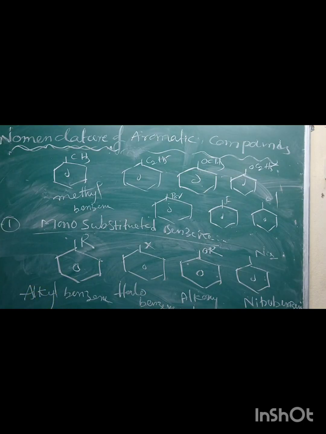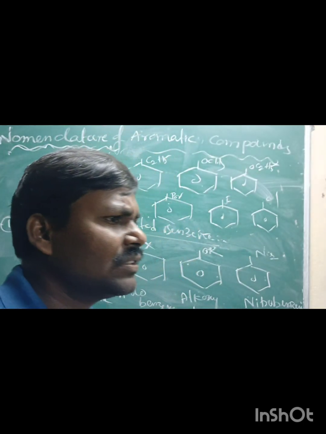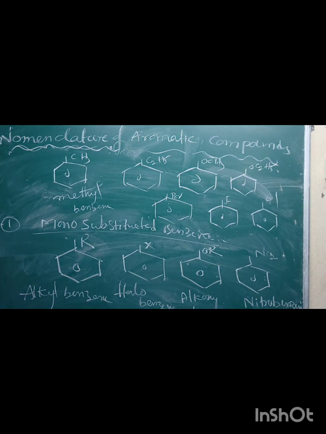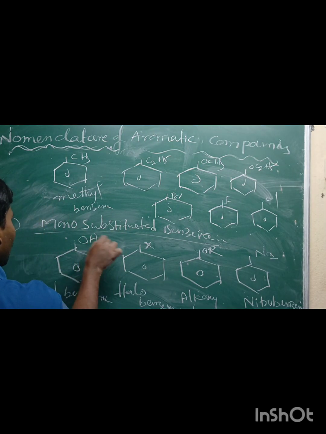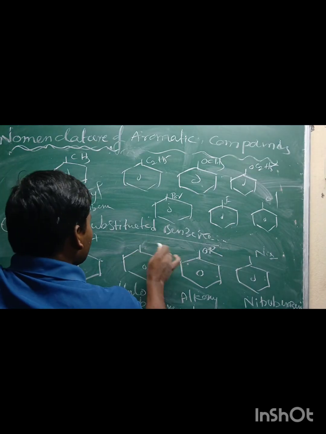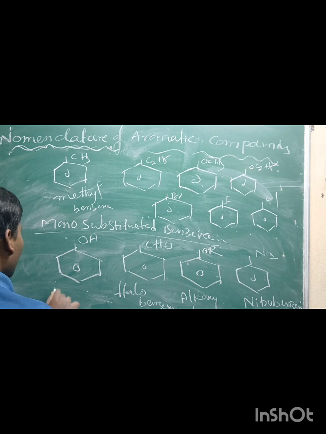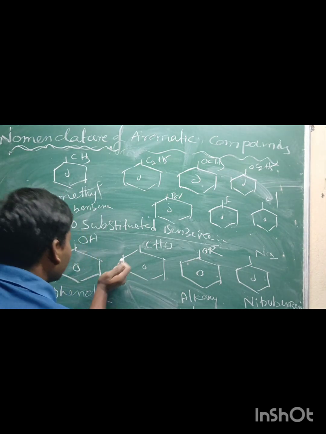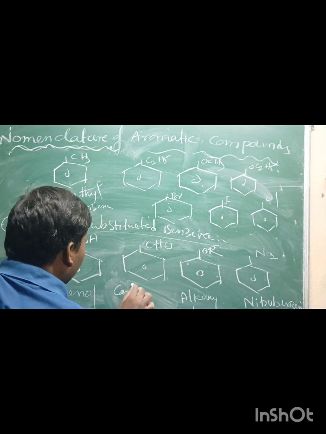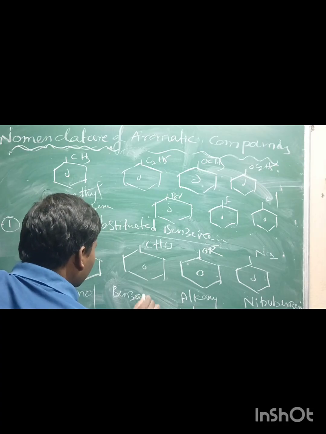Not only this, if you take functional groups connected to the benzene ring, like the OH group, OH connected to the benzene is called phenol. CHO connected to the benzene is called carbaldehyde or simply benzaldehyde. Benzaldehyde.